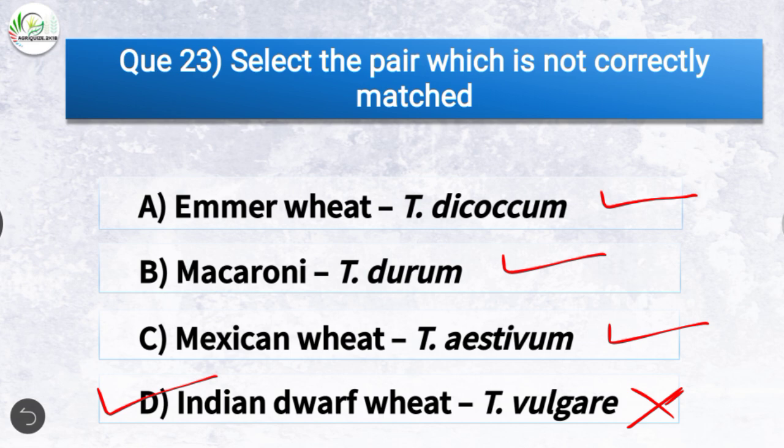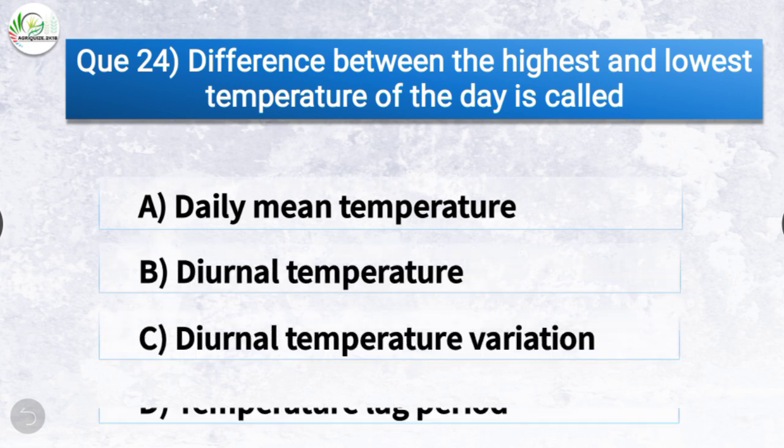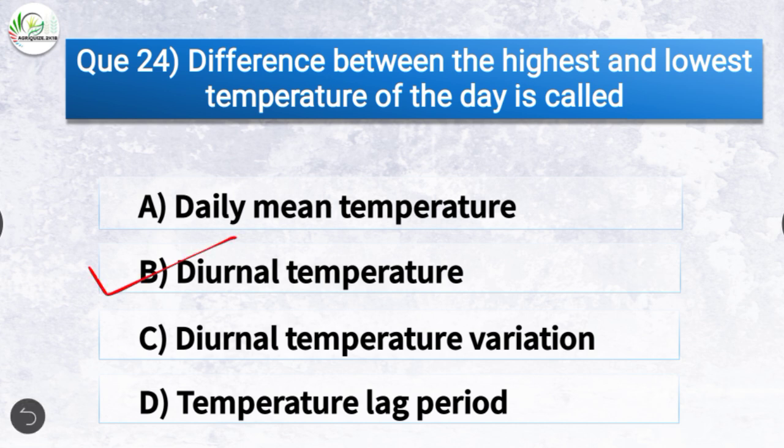Question number 24. Difference between the highest and lowest temperature of the day is called. The options are daily mean temperature, diurnal temperature variation, or temperature lag period. The correct answer is option B, diurnal temperature. So the difference between the highest and the lowest temperature of the day is called diurnal temperature.